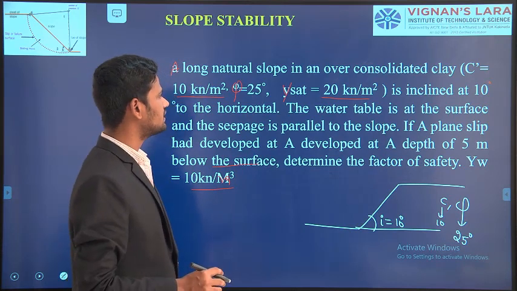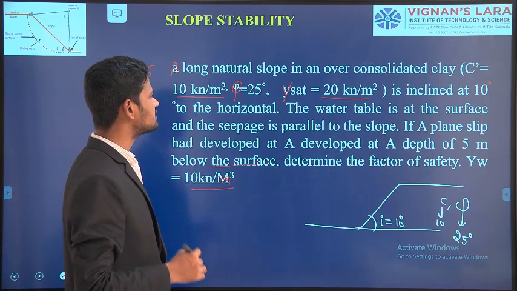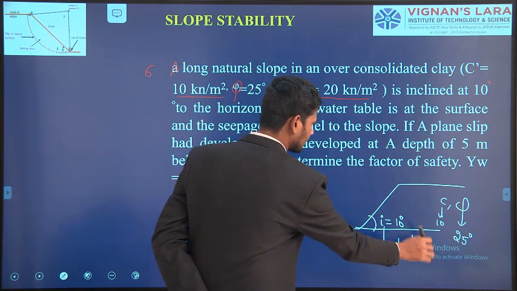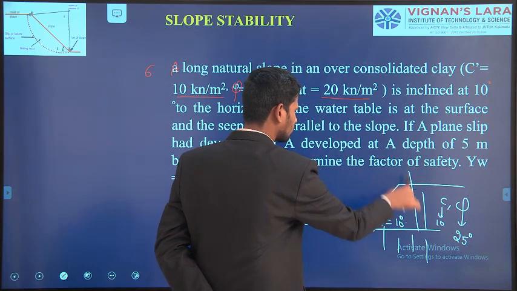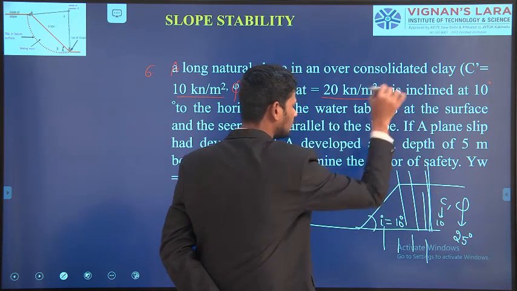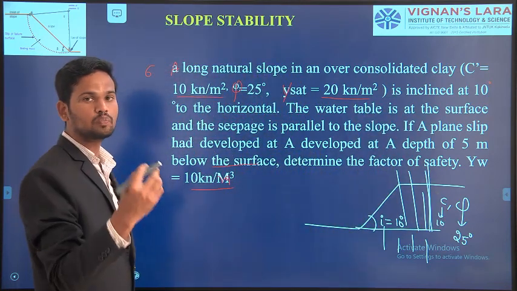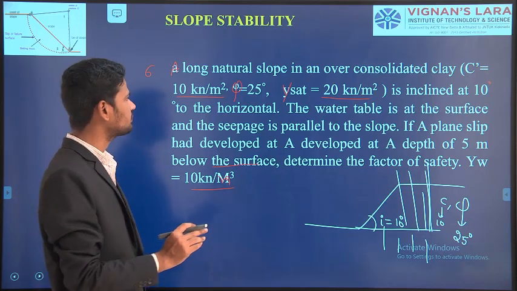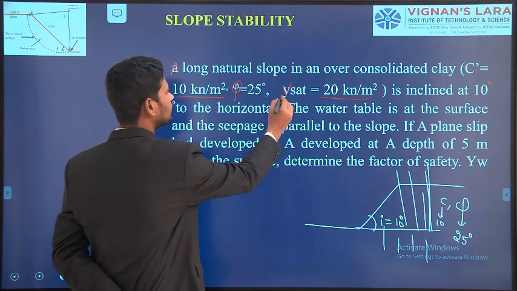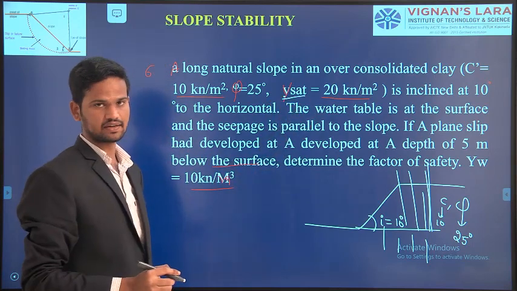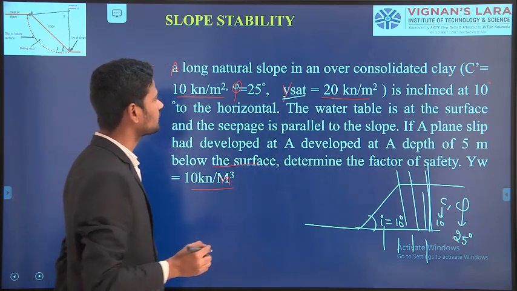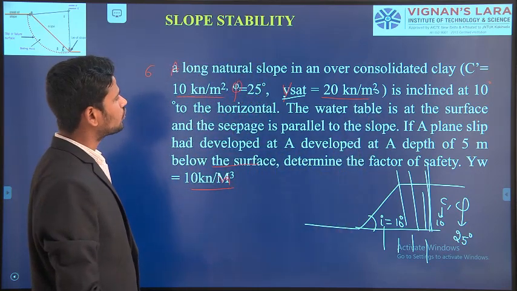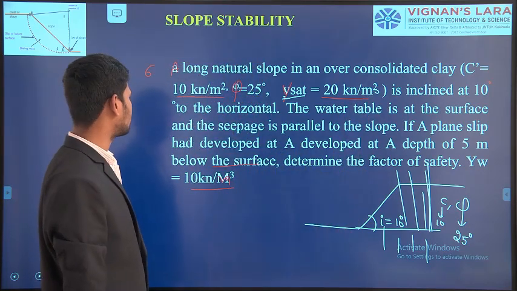And the water table is at the surface and the seepage is parallel to the slope. That means from underground water, the water is entering into the slope to the top surface. That means the slope is completely filled with water. That means an amount of water is present in the slope. Hence they have given the unit weight of the soil mass as saturated unit weight, that is 20 kilonewton per meter cube.